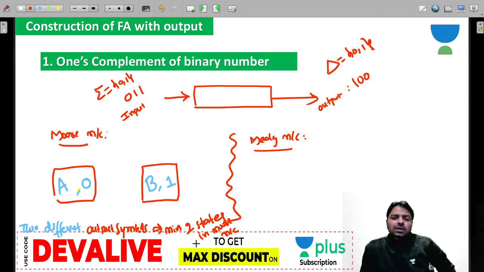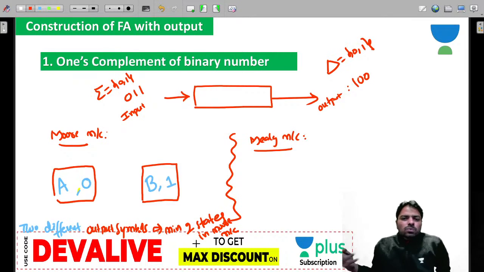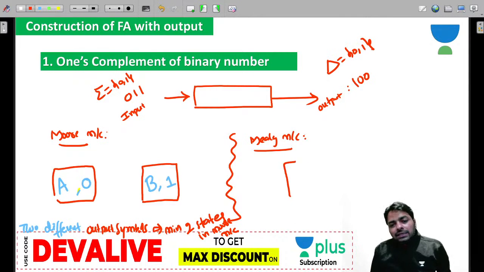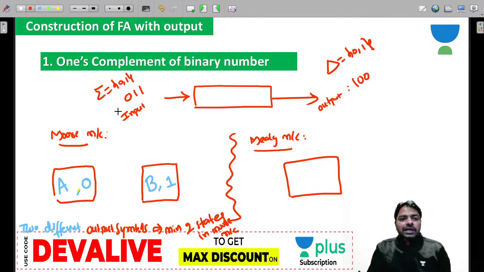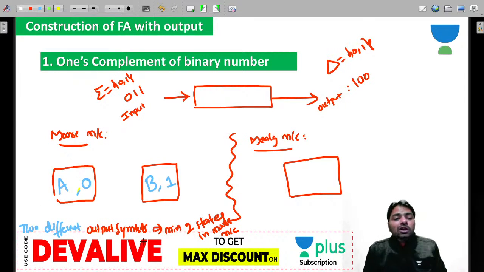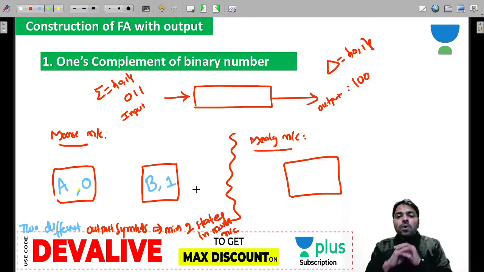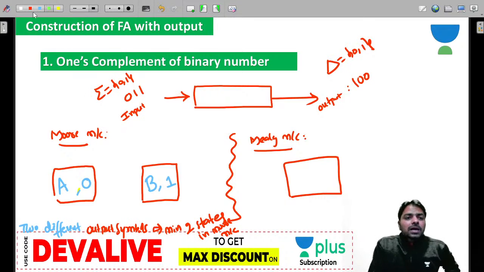And for a Mealy machine, it depends on the problem, guys. One or more states. A Mealy machine is not going to depend on how many outputs you have. You might design this problem using just 1 state. Okay, let's talk about this. And who is the initial state? You decide. If you want the initial output to be 0, then keep capital A as the initial state. If you want the initial output to be 1, you can keep B as the initial. Initial is your choice. There is no restriction on the initial state. So I'm keeping A as the initial.